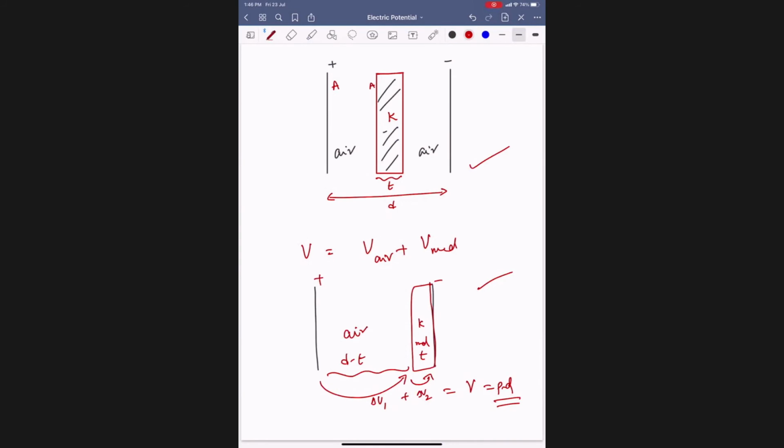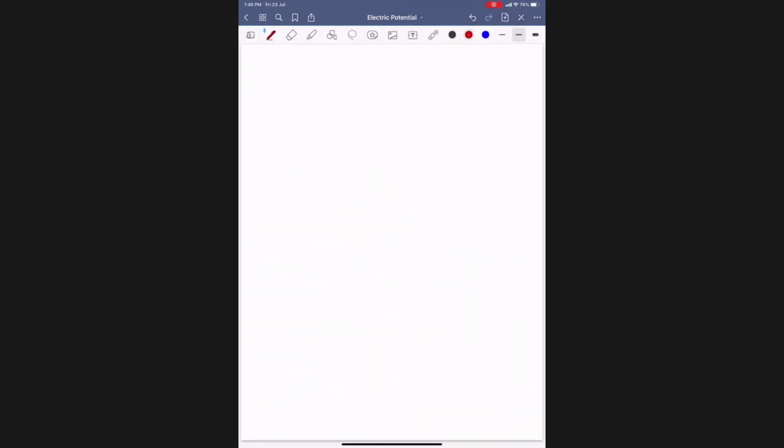Now we can say that the total potential difference is V across the medium plus V across the air medium. V equals ED, right? E in the medium into thickness plus E in the air medium into air thickness, which is D minus T. What is E in the air medium?